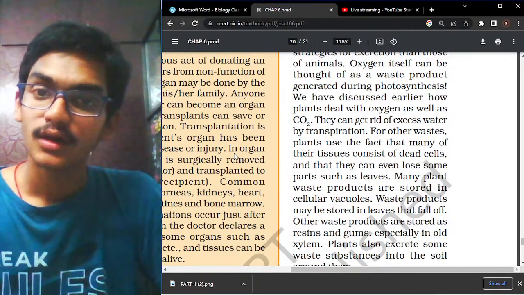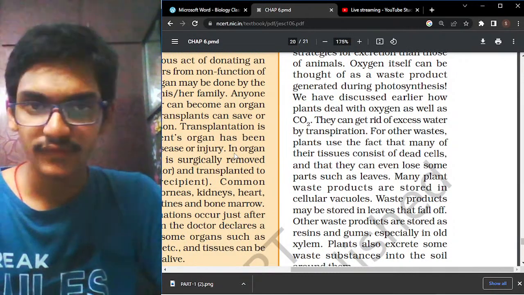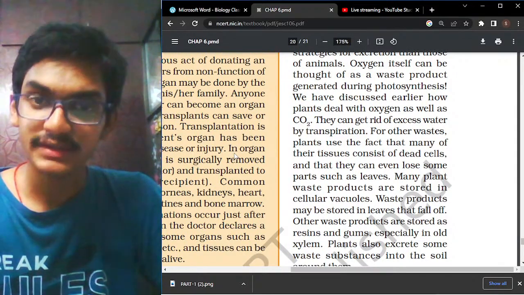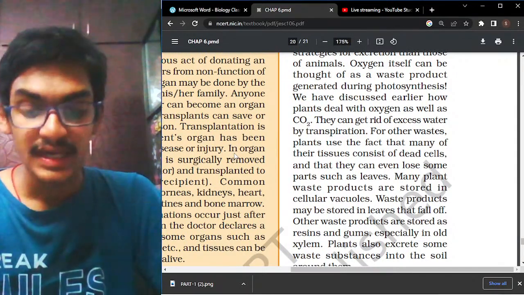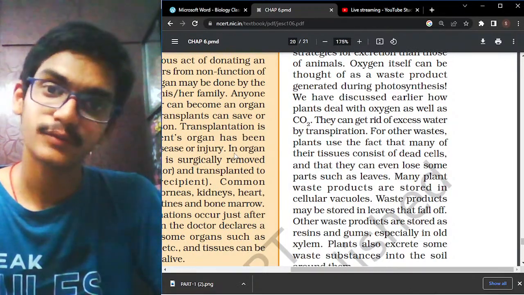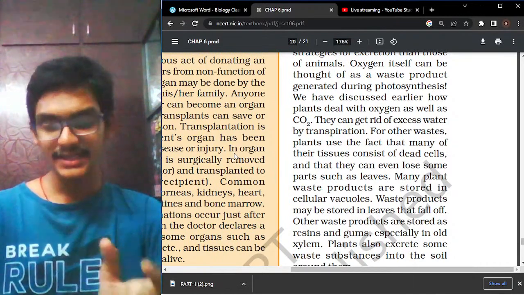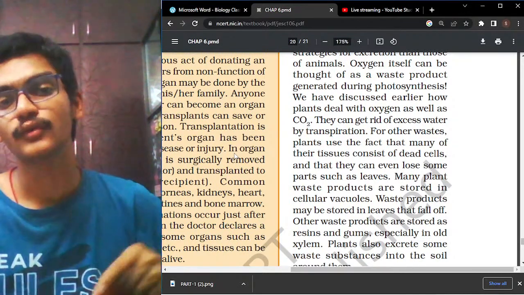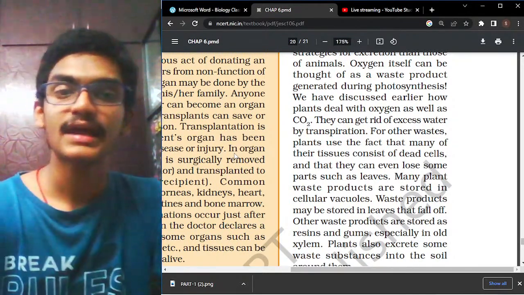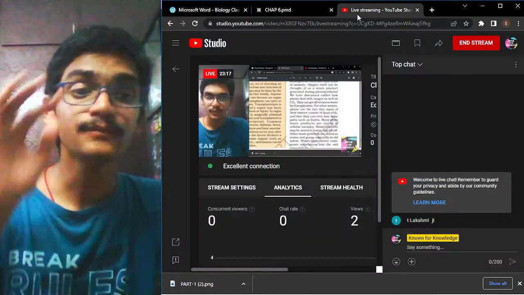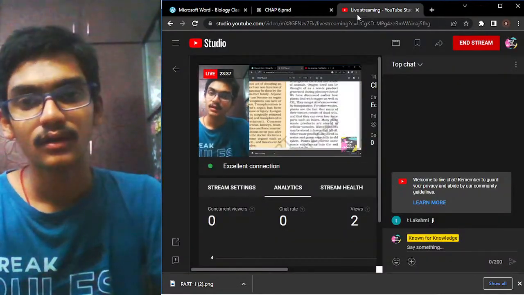Then kidneys are used by humans for the purification of the blood. Malpighian tubules are used by insects. Earthworms use nephridia for removing the waste products, and sponges and other organisms use body surfaces for removing the waste products. So this is the entire revision for you about the excretion process.